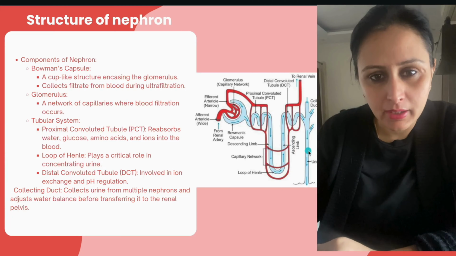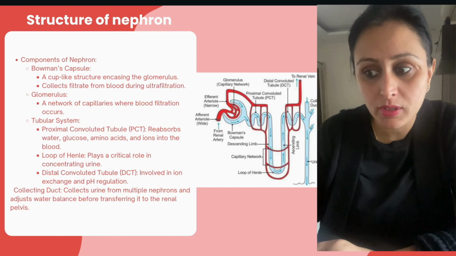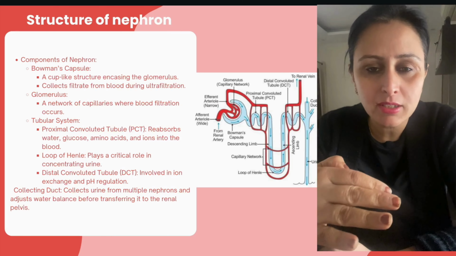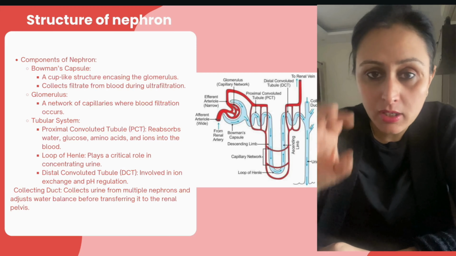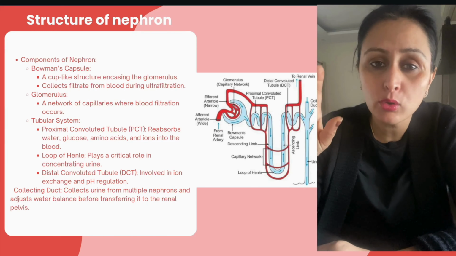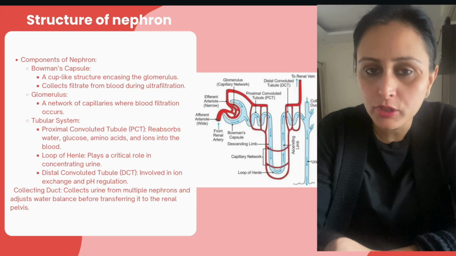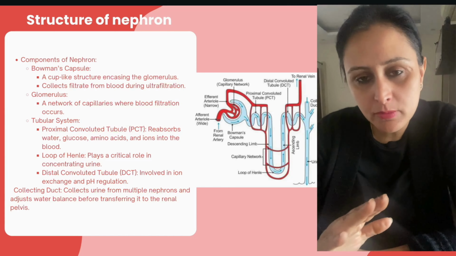Then it starts collecting from the multiple nephrons and adjusts water balance before transferring it to the renal pelvis. So water balance को maintain किया जाता है, and eventually when it reaches the renal pelvis, हमने renal pelvis पढ़ा है, वो किस लिए होता है? The ultimate area from where it leads to the ureters, those two tubes, right? I hope this much is clear.